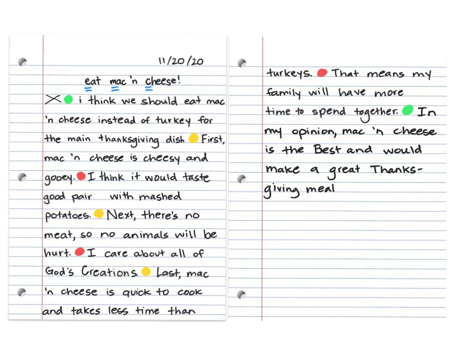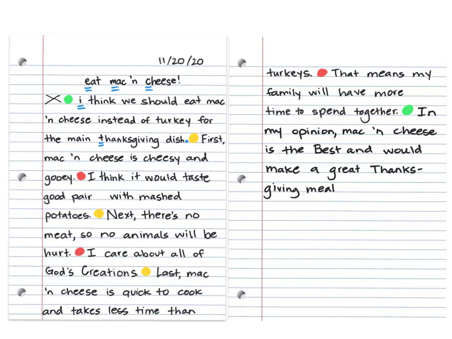Same thing for this I. When we have the letter I by itself, it needs to be capitalized. All right, I'm going to read it. I think we should eat mac and cheese instead of turkey for the main Thanksgiving dish. I noticed two things. I forgot to capitalize my proper noun Thanksgiving, and I forgot end punctuation.